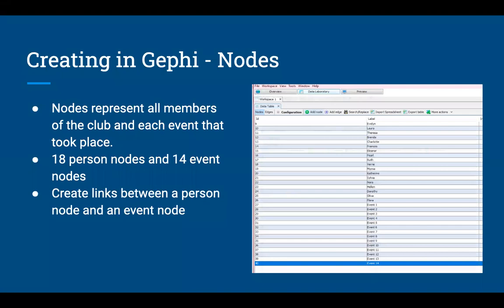For the nodes, we had 18 nodes representing the 18 women in the social club, and we had 14 nodes that represented each event in the social club. And we created a link between each person and each event node to represent if they attended.